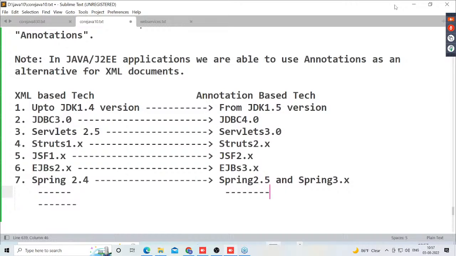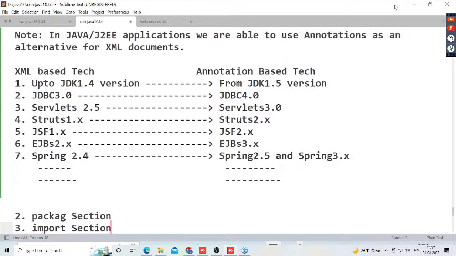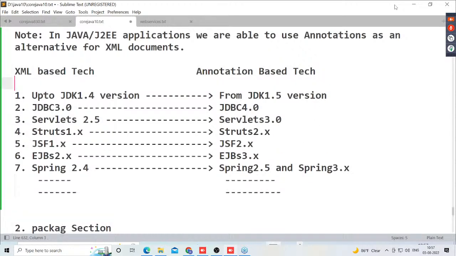Now if you observe these versions, I can give one conclusion clearly by seeing this version information. Guys, observe carefully.